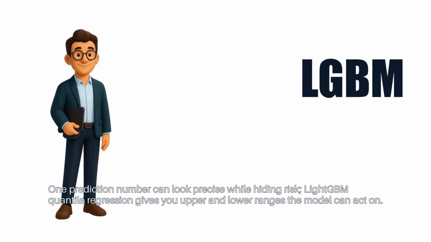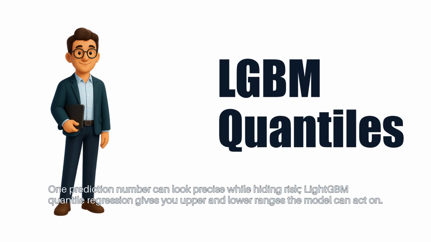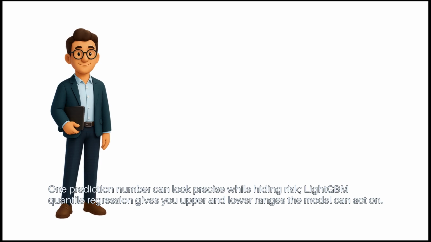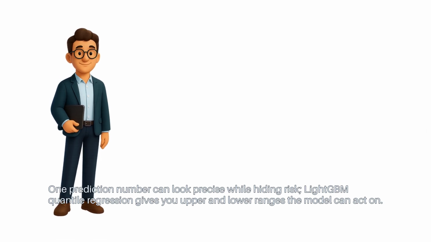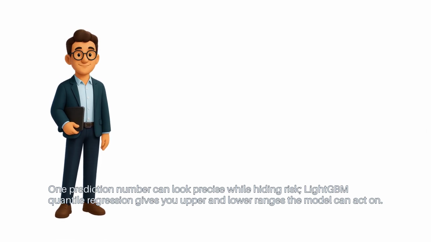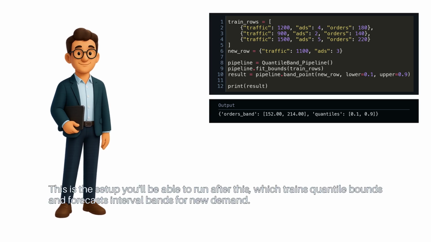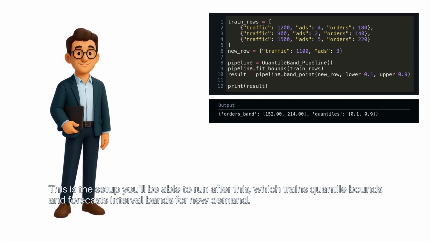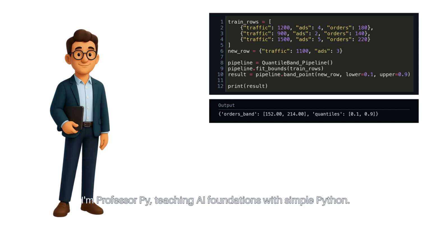One prediction number can look precise while hiding risk. LightGBM Quantile Regression gives you upper and lower ranges the model can act on. This is the setup you'll be able to run after this, which trains quantile bounds and forecasts interval bands for new demand. I'm Professor Pi, teaching AI foundations with simple Python.